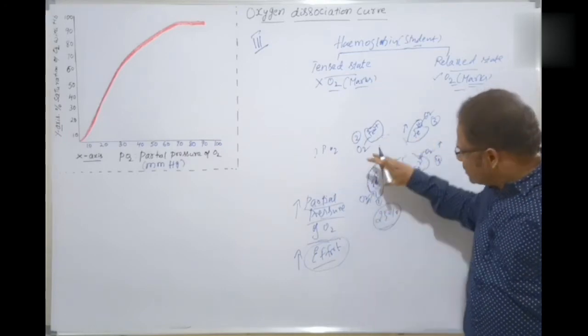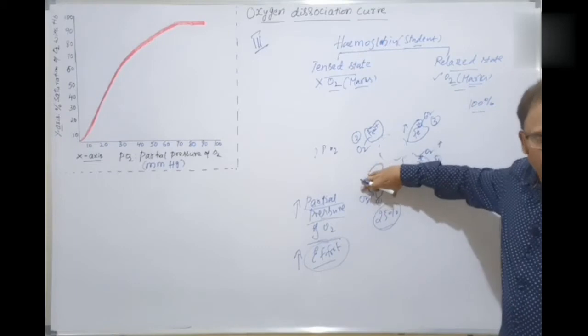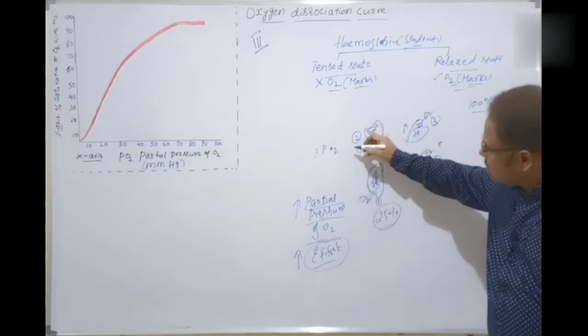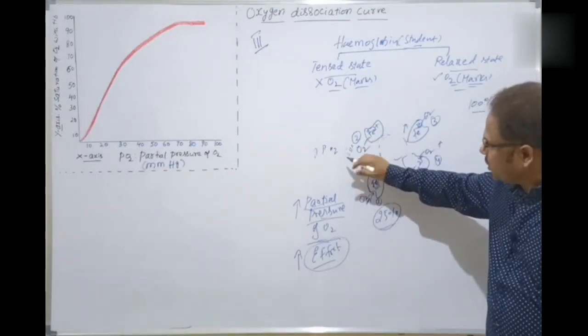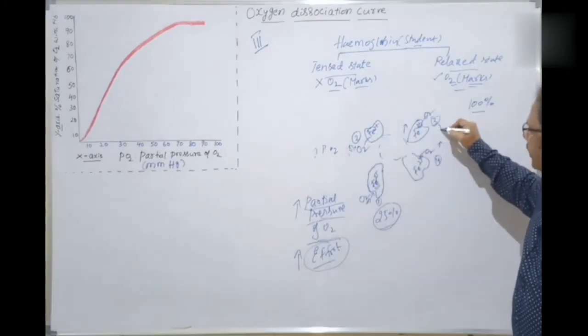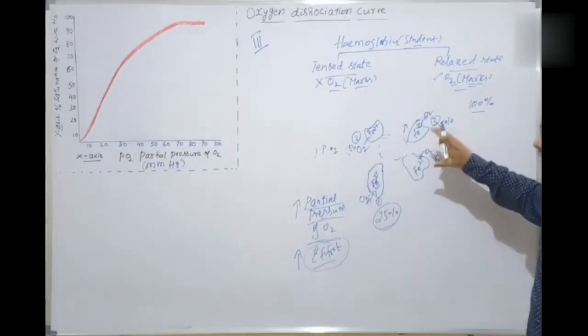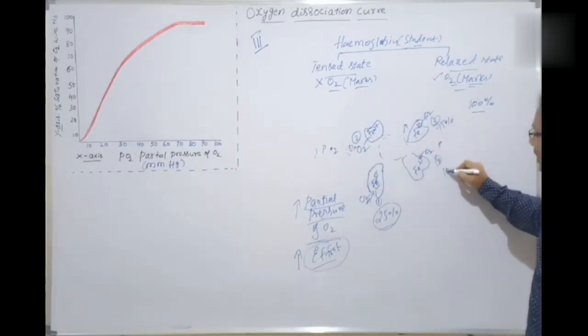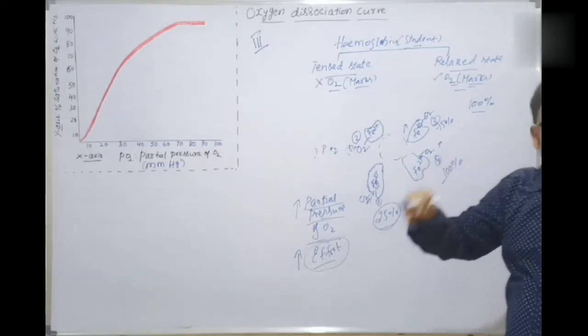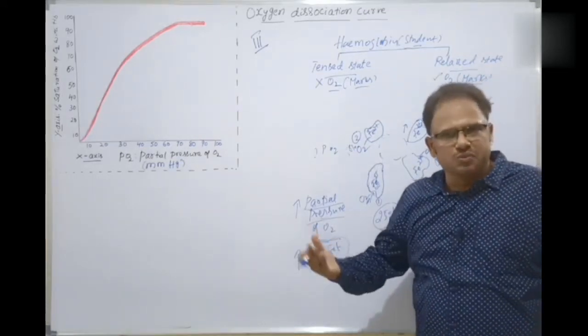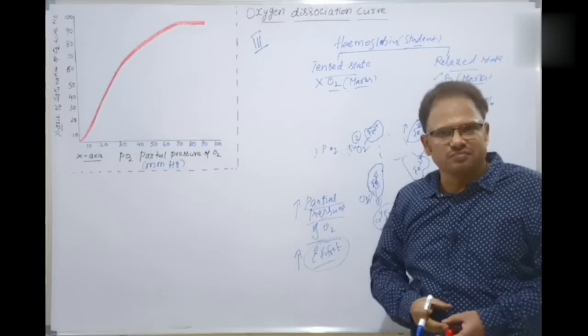Now, when it is bound here, 25% saturated, I told you, isn't it? When this one is also bound, 50% saturated. If this one is also bound, 75% saturated. This one is also bound, it is 100% saturated here. That's it. Getting your point? It's very simple. Absolutely clear, isn't it?